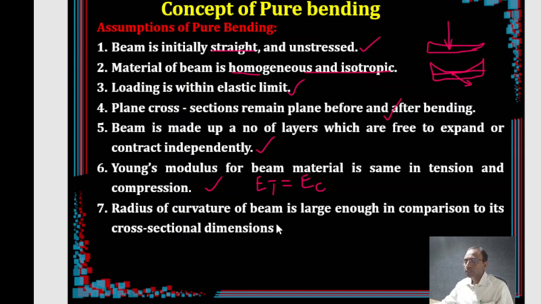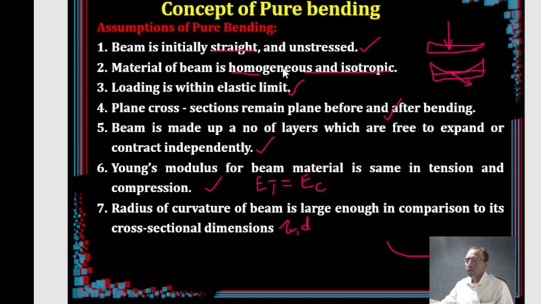And the radius of curvature of the beam is large enough in comparison to the cross-sectional dimensions. Suppose the beam bends in the form of a circle or an arc. That radius of curvature of the beam is a very high value compared to the cross section, either B or D, the depth and width. So let us consolidate all these